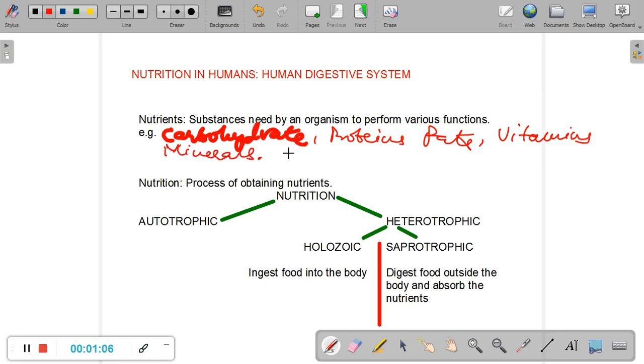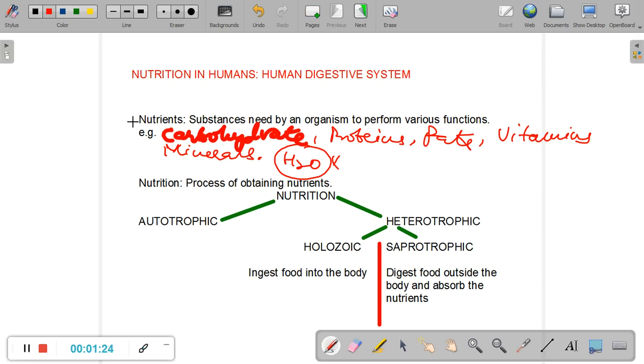What you must always remember is that water, H2O, is not a nutrient. So you have five classes of nutrients: carbohydrates, proteins, fats, vitamins and minerals. Vitamins and minerals sometimes are taken as one combined class.